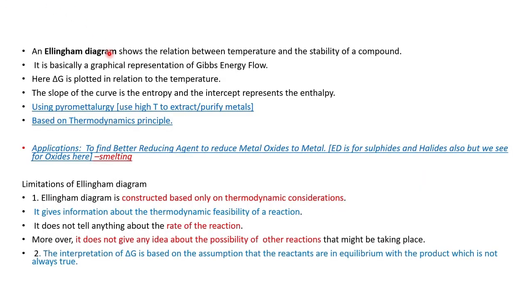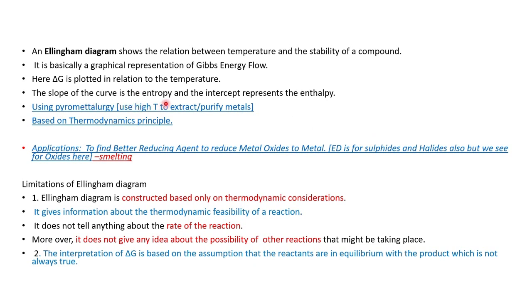Then the Ellingham diagram. Based on the relationship between temperature and the stability of the compound, we can know the temperature stability of a compound from the Ellingham diagram. It is basically a graphical representation of Gibbs free energy. Here del G is plotted in relation to the temperature. Y axis will be del G, x axis will be temperature.